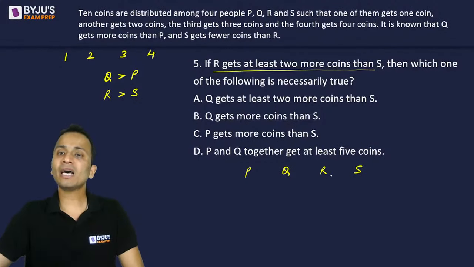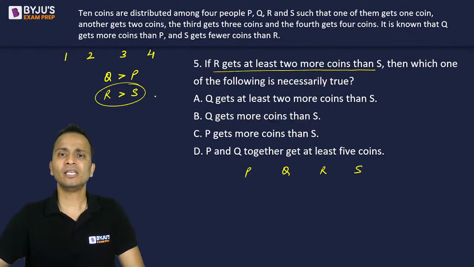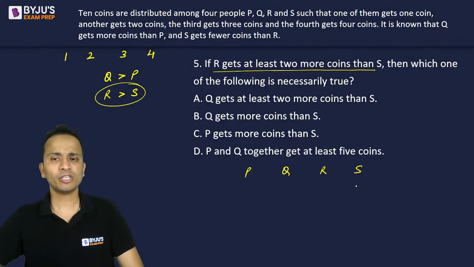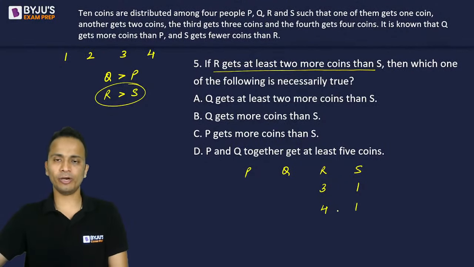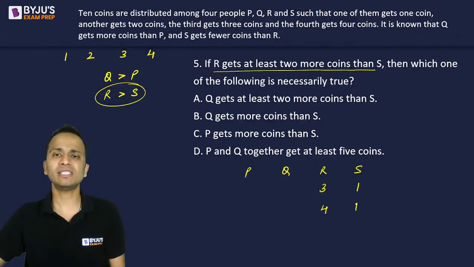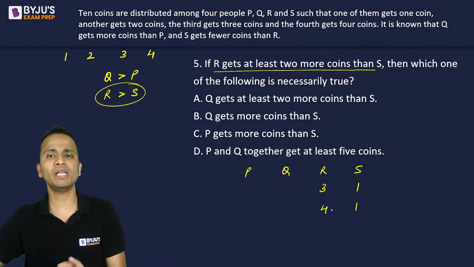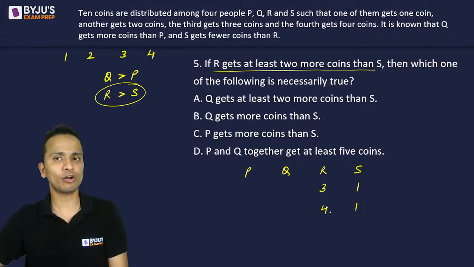Now R and S, they have given the relation. If R gets at least 2 more coins than S, obviously R is greater than S. So if I give 1 coin to S, then R may get either +2 or +3. So R may get either 3 coins or 4 coins. If S gets 1 coin, R should have a minimum of 2 more. It can be 2 more, it can be 3 more. So +2 is possible, +3 is also possible. So if S gets 1 coin, R may get either 3 or 4 coins.